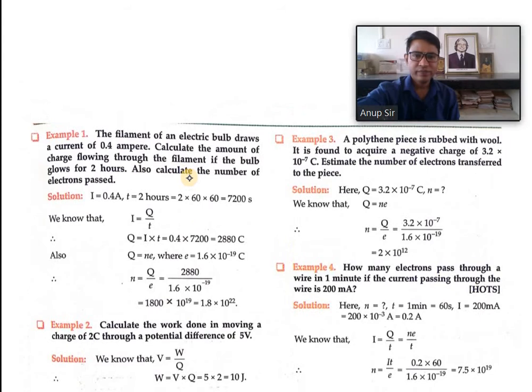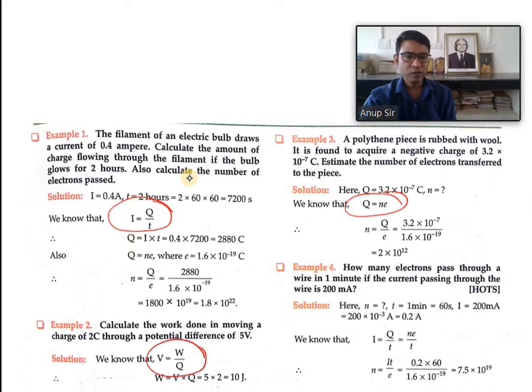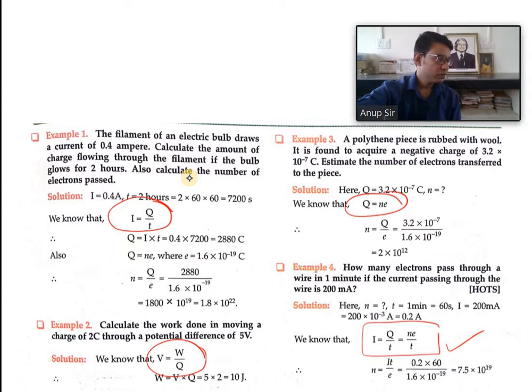Next, there are some numerical problems. You just go through them on your own. I'm not going into more detail, but the formulas are here: I is equal to Q by t, Q is equal to ne, V is equal to W by Q. These are the formulas that have been used.